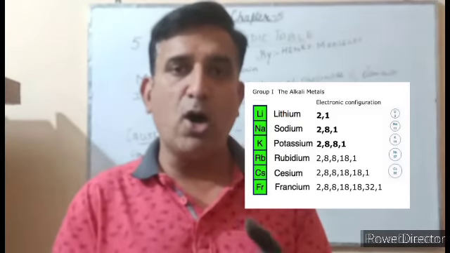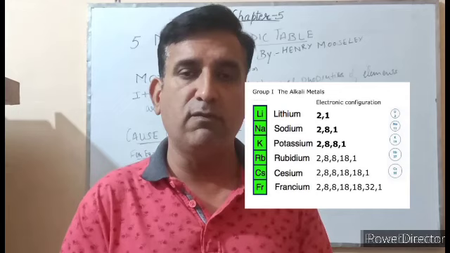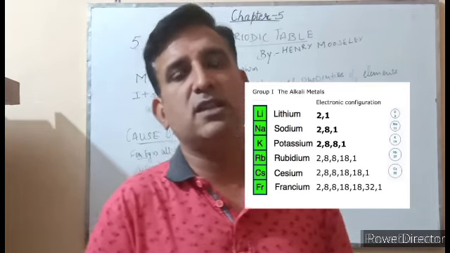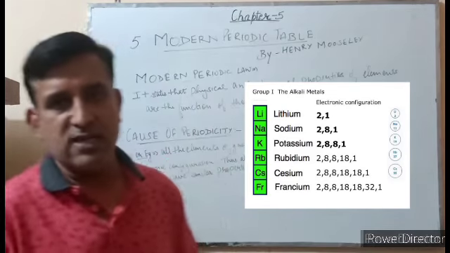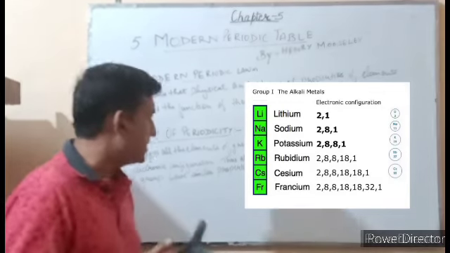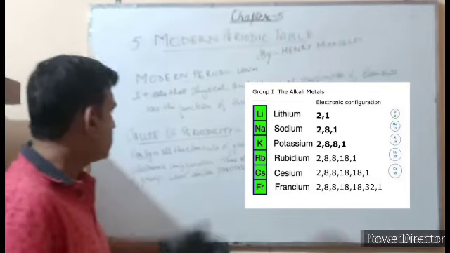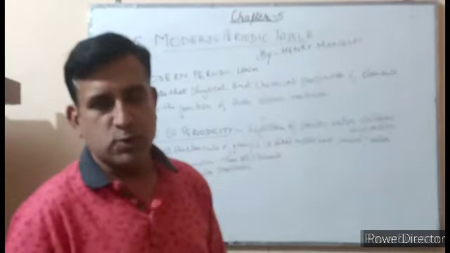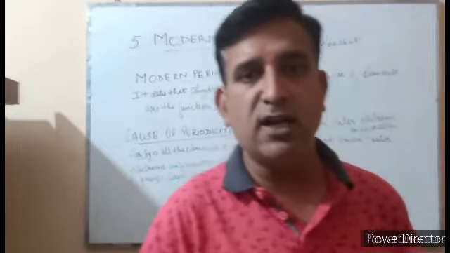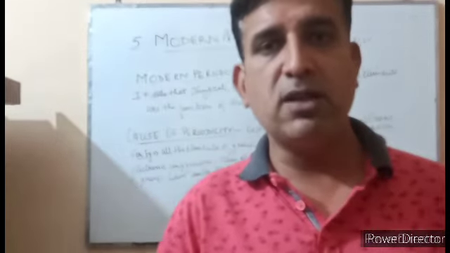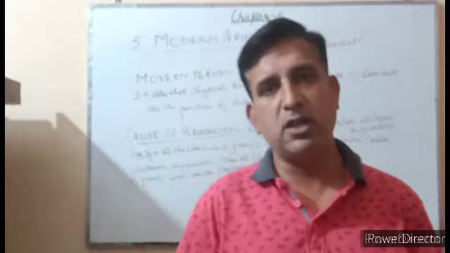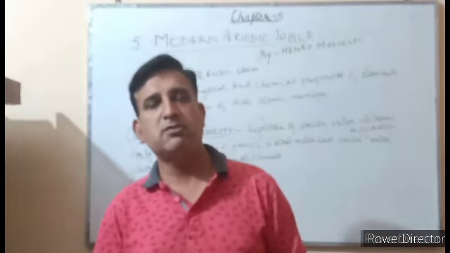Why? Because they all have the same outer electronic configuration, that is they all have one valence electron in their outermost shell. As they have the same valence electron in the outermost shell, they have the same chemical property. So the cause of periodicity is the repetition of similar outer electronic configuration after a fixed interval.